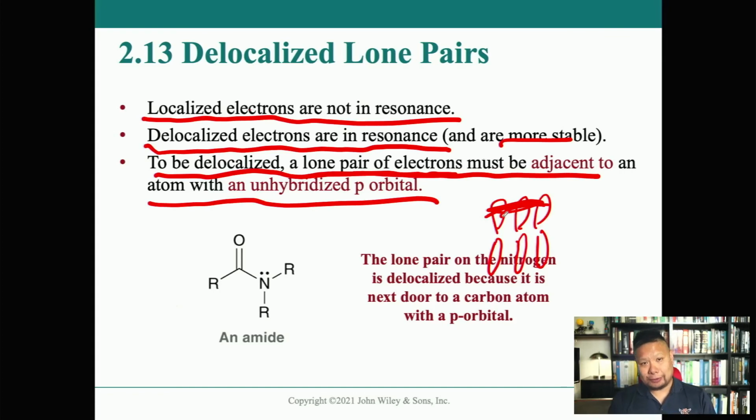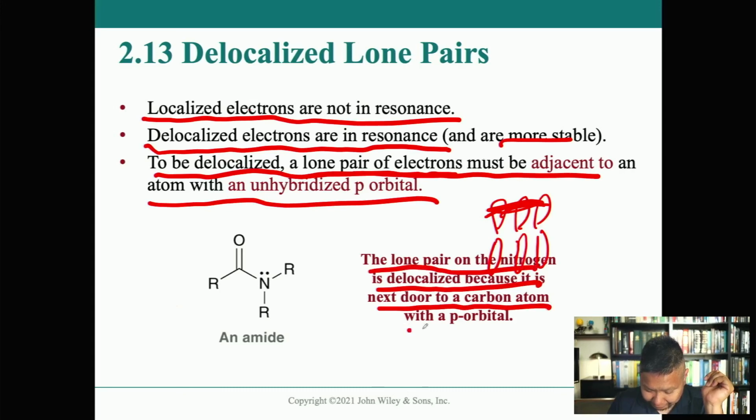Left one p orbital left over, okay? That one p orbital is what makes the double bond, or the pi bond right there, right? And that's why those electrons can be delocalized throughout the entire span of the molecule with that molecular orbital. So the lone pair on this nitrogen is delocalized because it is next door to a carbon atom with a p orbital, which we knew already because we've seen this before, where these electrons can come down, go back up here like this, okay?